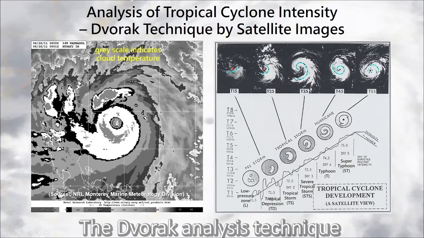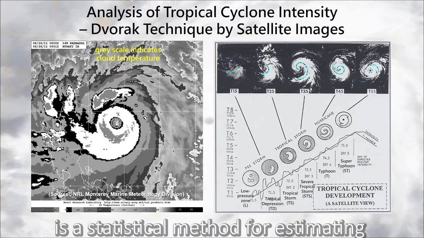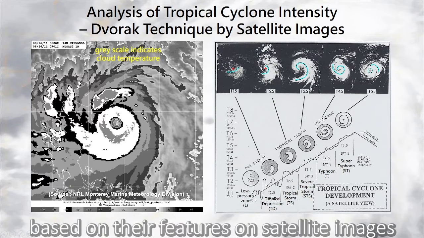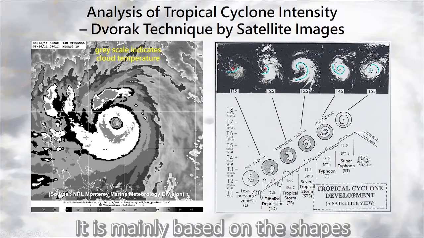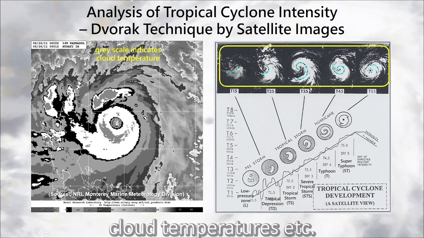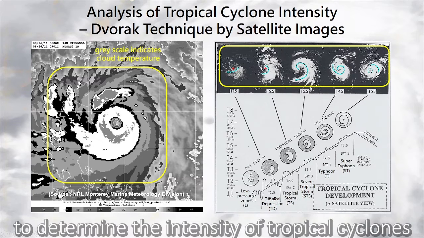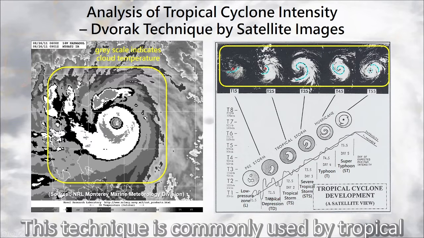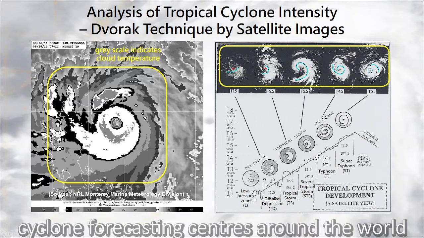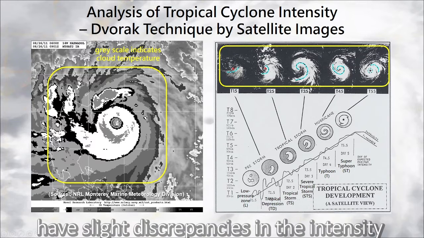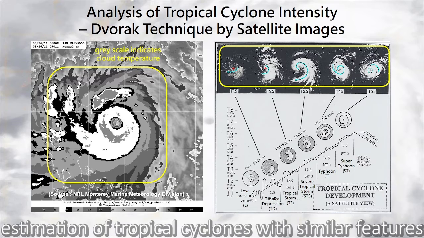The Dvorak analysis technique is a statistical method for estimating the intensity of tropical cyclones based on their features on satellite images. It's mainly based on the shapes of spiral cloud bands, cloud temperatures, etc., in addition to the use of integrated flowcharts to determine the intensity of tropical cyclones. This technique is commonly used by tropical cyclone forecasting centers around the world. However, different regions may have slight discrepancies in the intensity estimation of tropical cyclones with similar features.